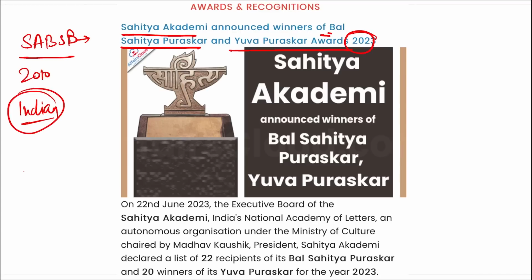Similarly, the Sahitya Academy Yuva Puruskar is an annual award that was established in 2011, and it is to recognize young writers of the age of 35 years and below in the Indian languages. Correct? So Bal Sahitya Puruskar is given to the Indian author for the most outstanding book, and Yuva Puruskar is given to any young author below the age of 35 years.